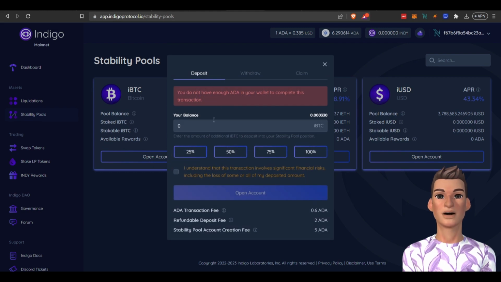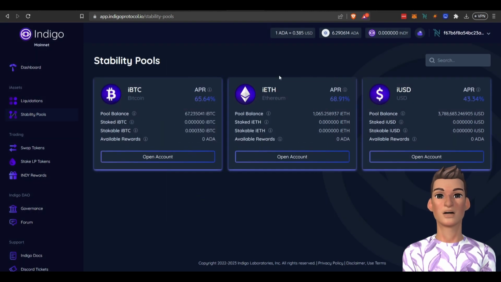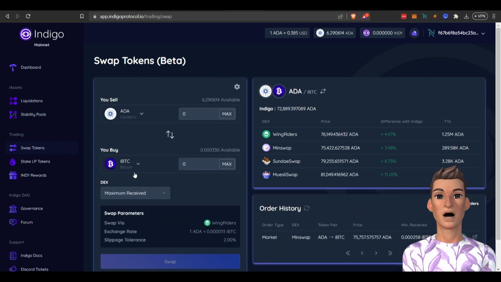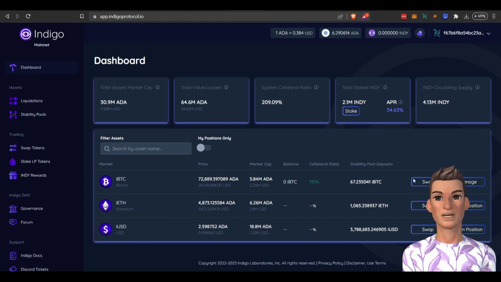You'll need ADA in here, at least 10 ADA. And you also want to have iBTC, so you want to swap and have some additional iBTC in your Nami wallet as well to do that. If you want, you can come over here to dashboards, and you'll be able to manage your position right from the dashboard. I put a very, very small one in just to test it out. It worked great. All right, and the last thing I wanted to discuss is lending.